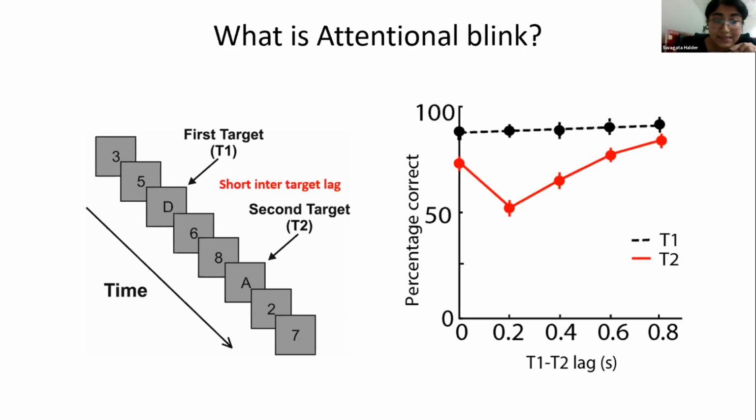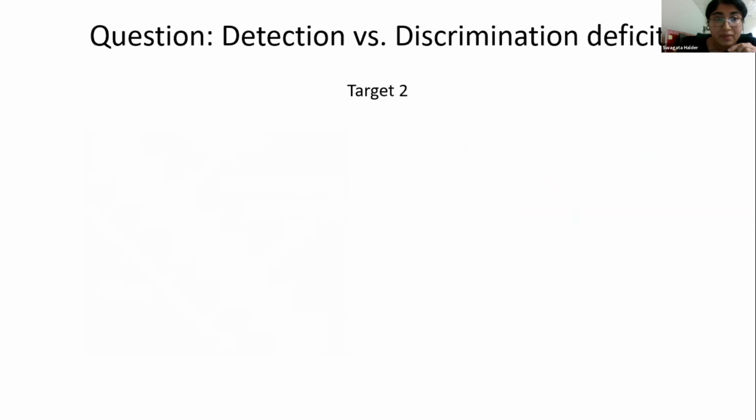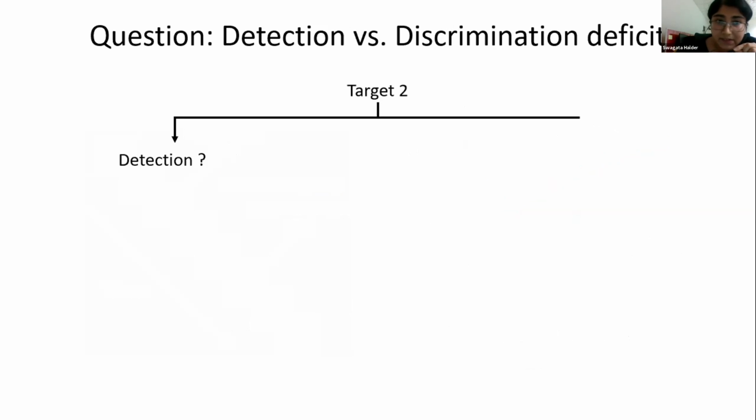Does this drop occur because the subjects were unable to detect the occurrence of the target, that is a detection deficit, or because they are not able to identify the letter, suppose as being an A, because they could not discriminate its features, that is a discrimination deficit? This begs the question: is the reduced ability of processing target 2 in the blink because of a detection deficit or a discrimination deficit?